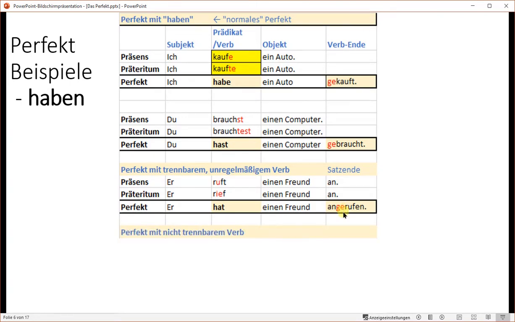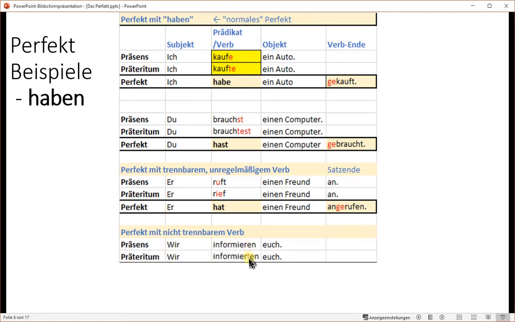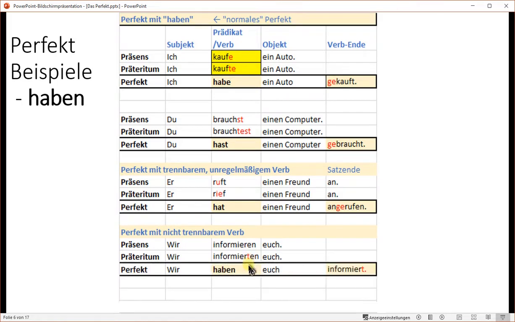And here with a non-splittable verb, wir informieren euch, wir informierten euch, wir haben euch informiert. These ieren words have no ge and they all end on letter T in Partizip zwei. So if you use haben and the second verb in a sentence, you create a Perfekt.